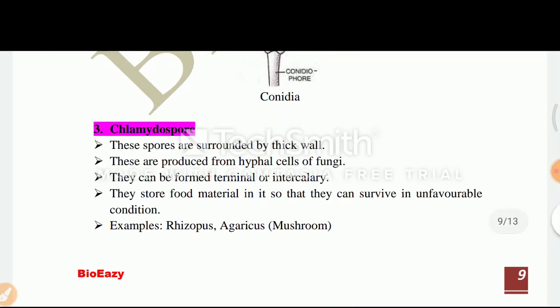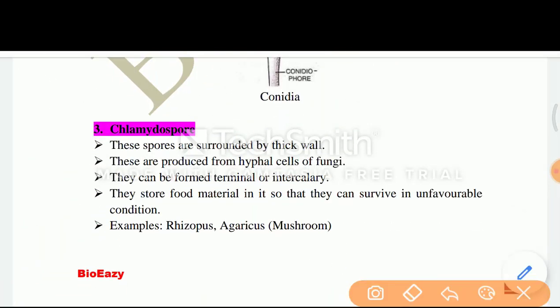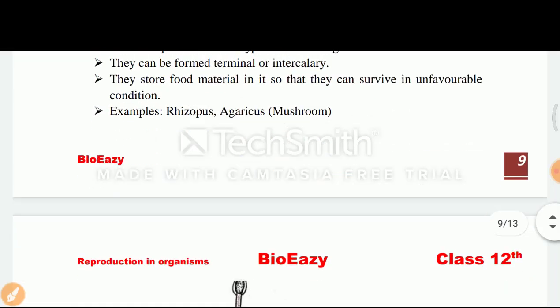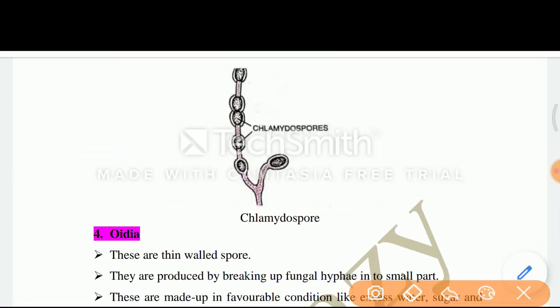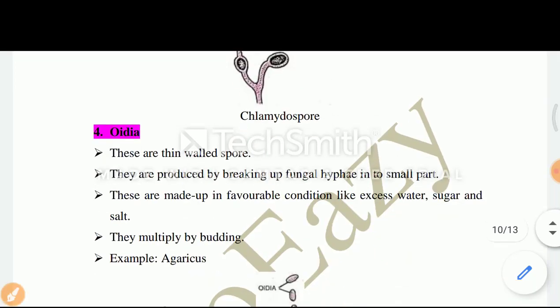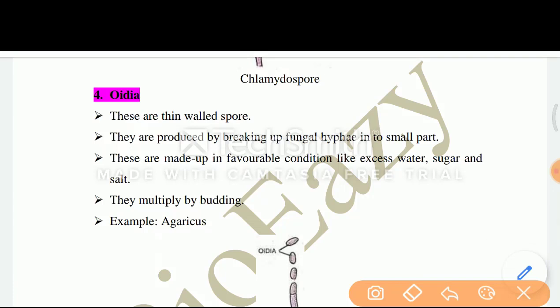Now next is chlamydospore. These spores are surrounded by a thick wall. These are produced from hyphal cells of fungi. They can be formed terminal or intercalary. They store food material in it so that they can survive in unfavorable condition. Example Rhizopus, Agaricus like mushroom. Now you can see this is the diagram of chlamydospore. These are the chlamydospores.